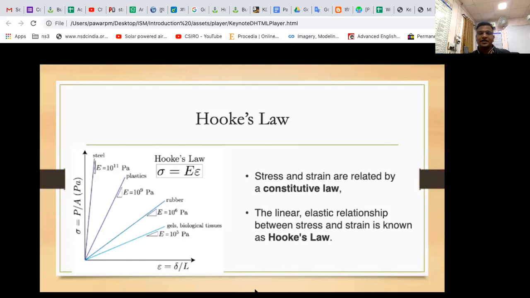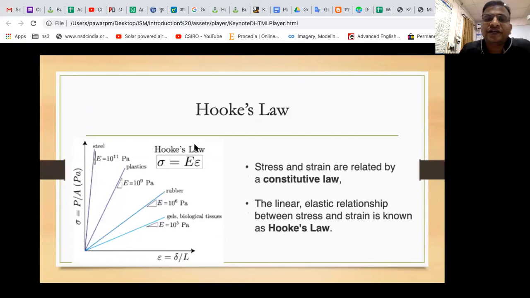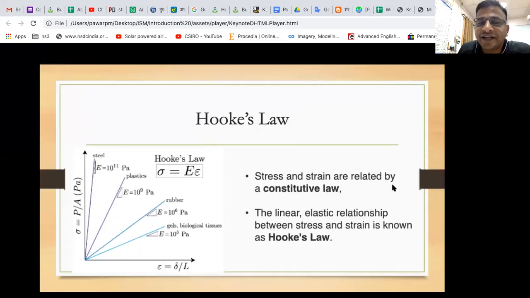Next point you write: stress and strains are related by, instead of constitutive law you can say, Hooke's law. Full stop.